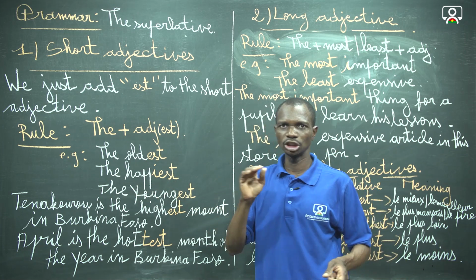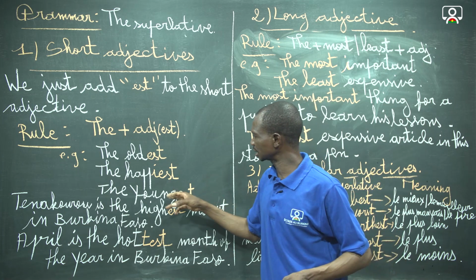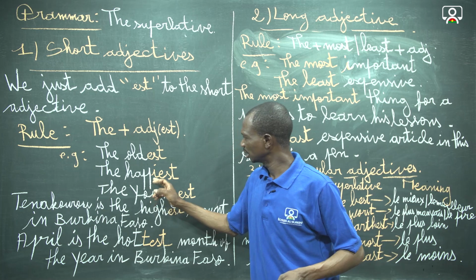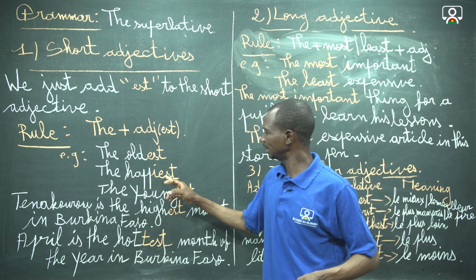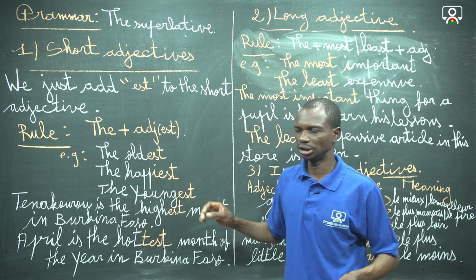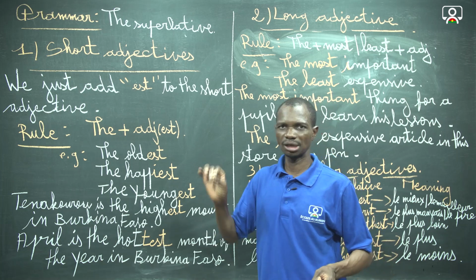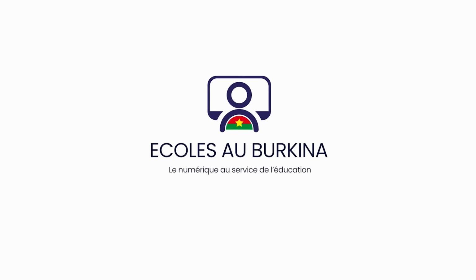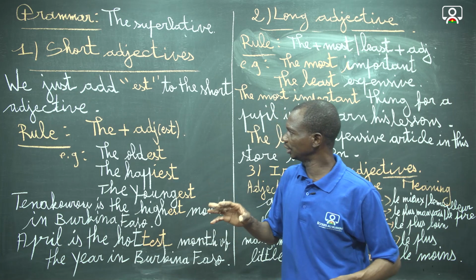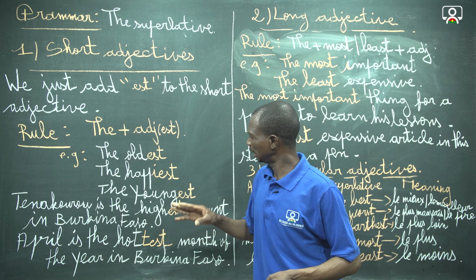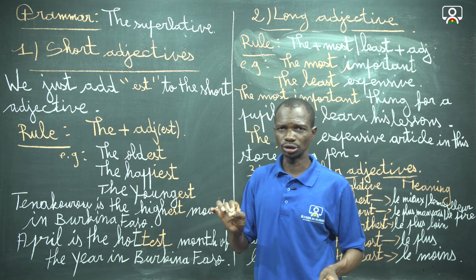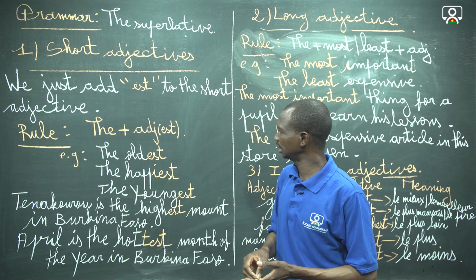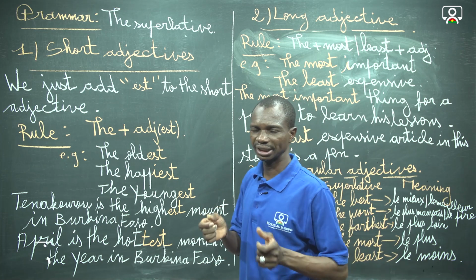And the remark that we can draw here is that if the adjective ends in y, then we replace the y with i, and we put est to the short adjective in order to get the superlative. And if the adjective ends by a consonant preceded by a vowel, we double the final consonant. Here is an example: big, the biggest.